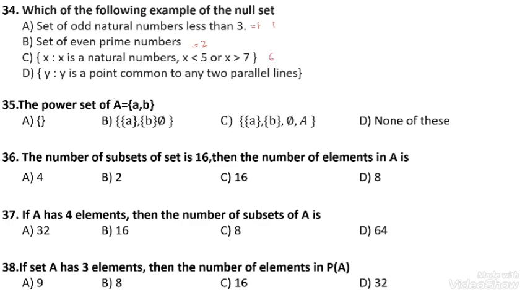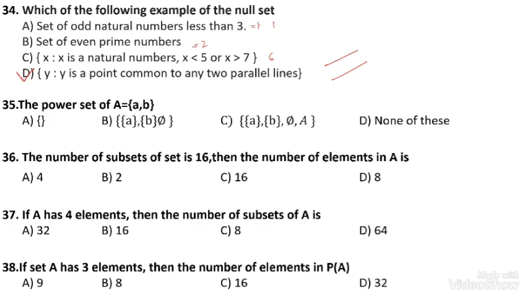Y is a point common to any two parallel lines. For example, I will consider these two lines. There is no common point between these two lines. Parallel lines are never joined, and they can never cut any other line. The option number D is correct. This is the example of the null set.